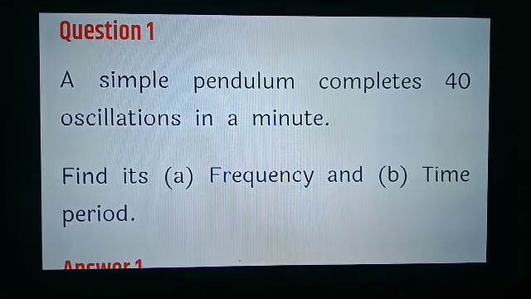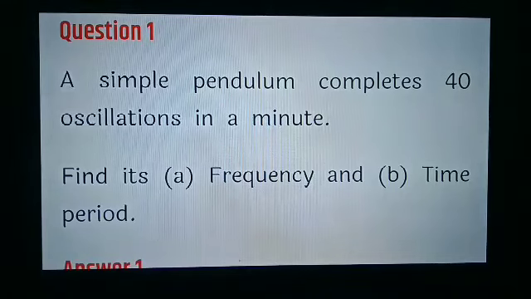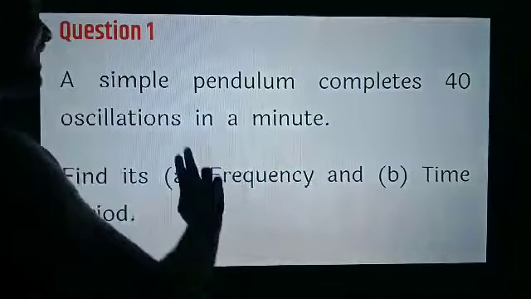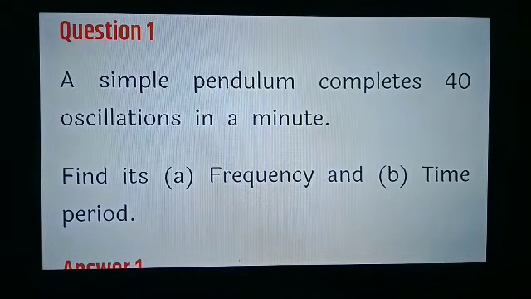Today we will discuss the numericals on the simple pendulum. So the first example: a simple pendulum completes 40 oscillations in 1 minute. So the number of oscillations is 40, time is 1 minute or 60 seconds. You have to find out the frequency and the time period.